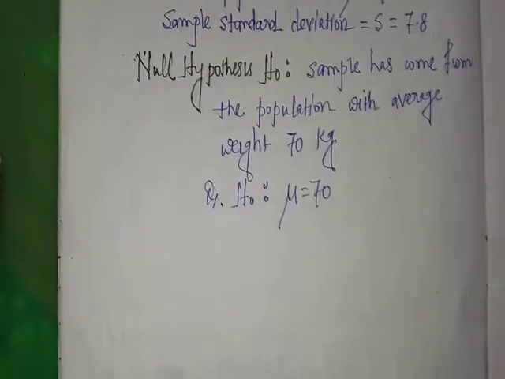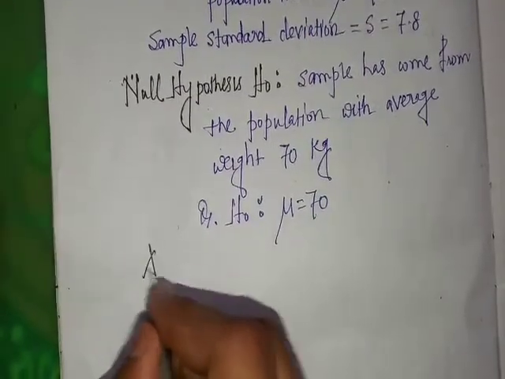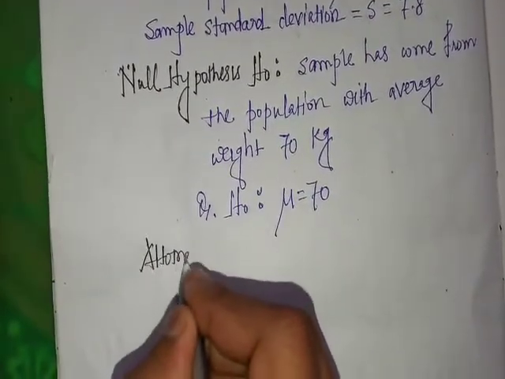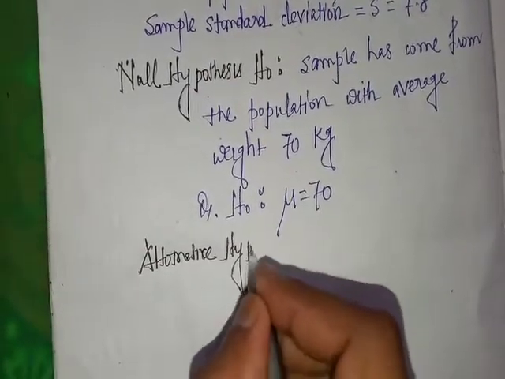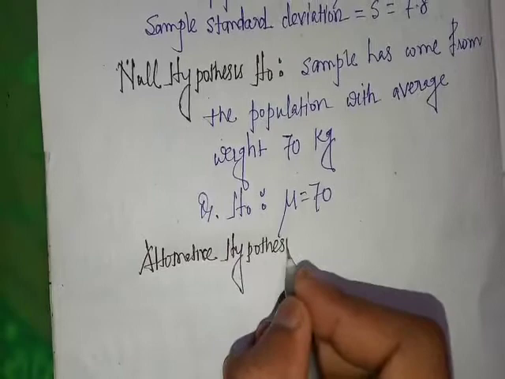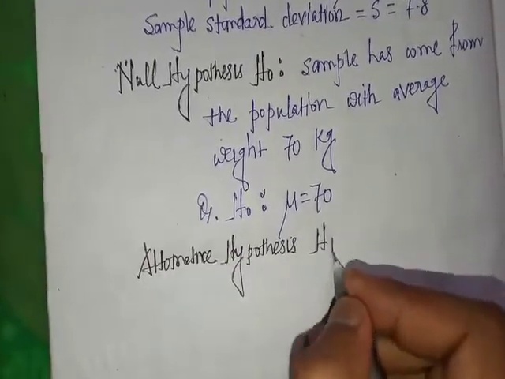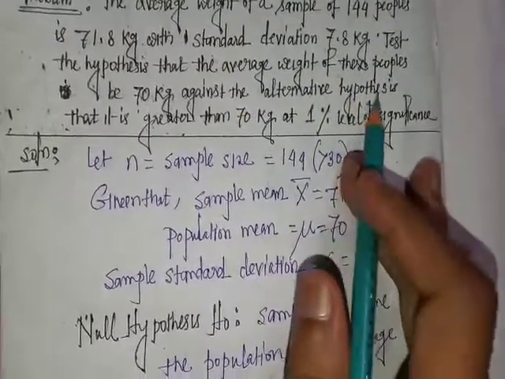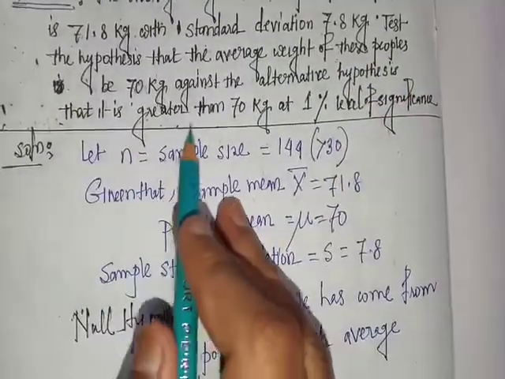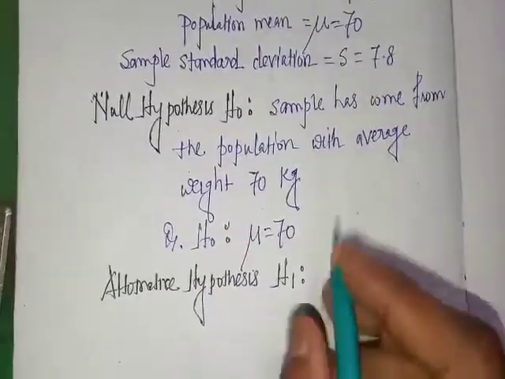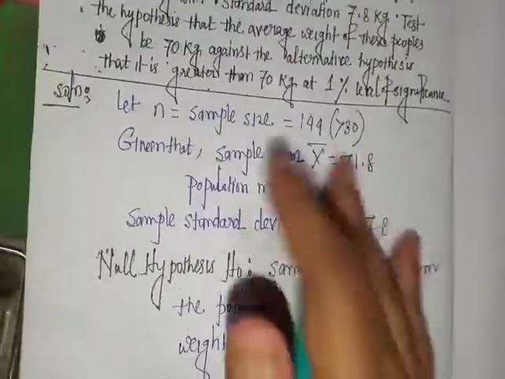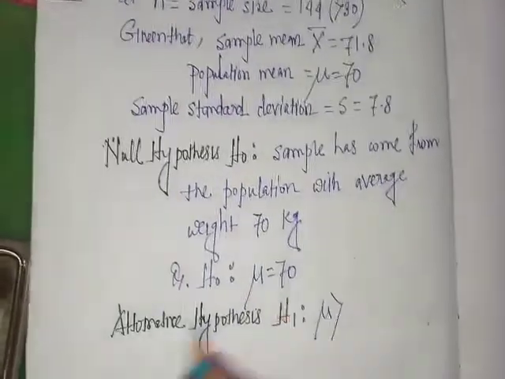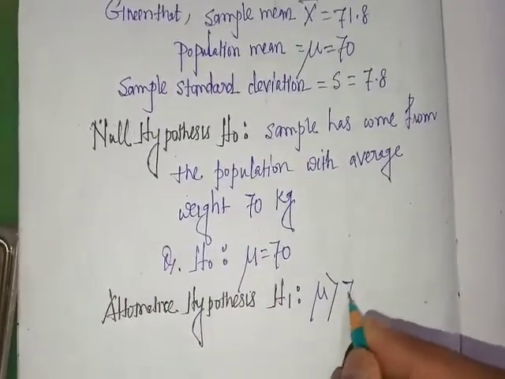In the alternative hypothesis, H1, our question is greater than 70 kg. So alternative hypothesis is mu greater than 70.